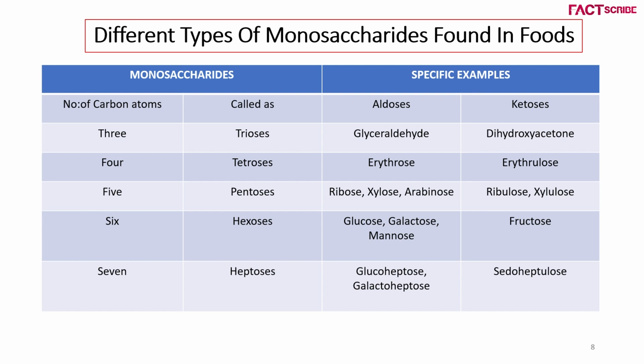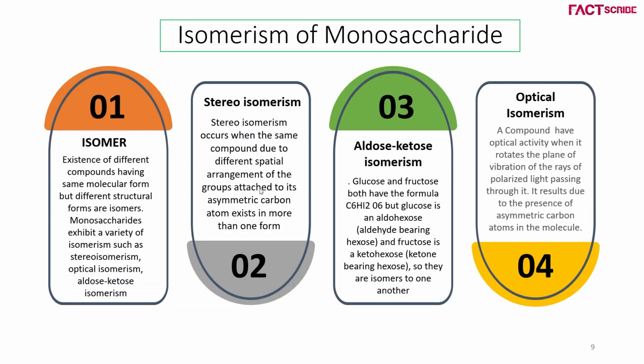5 carbon compounds are called pentoses. Examples are ribose, xylose, arabinose, and examples for ketoses are ribulose and xylulose. 6 carbon atom compounds are called hexoses. Example glucose, galactose and mannose. Then example for ketose is fructose. Then 7 carbon compounds are called heptoses, glucoheptose, galactoheptose. Then for ketoses, pseudoheptulose. As earlier said, glucose and fructose have the same molecular formula but different structural formula.